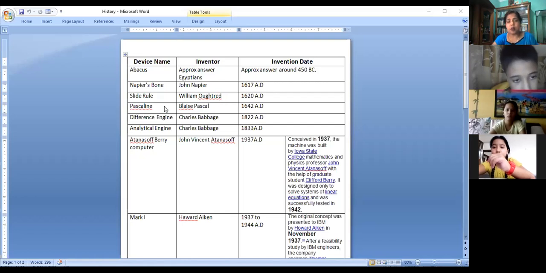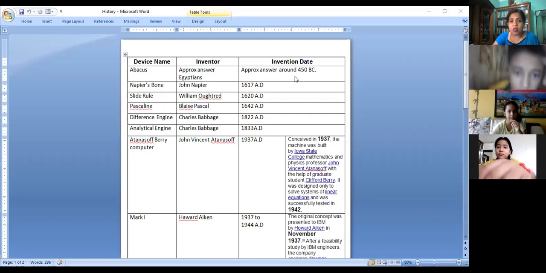Then after that, Pascal line. Some devices are not mentioned here, okay, because they are not in your book. That's why I have not mentioned them. Pascal line was developed by Blaise Pascal in 1642 AD. The device name was given after his surname, Pascal. Got it? The calculating device he invented was named after him. So the device name is Pascaline.